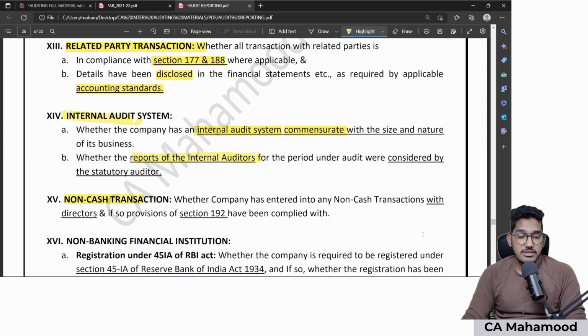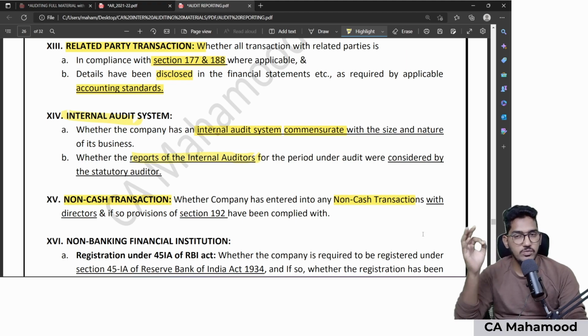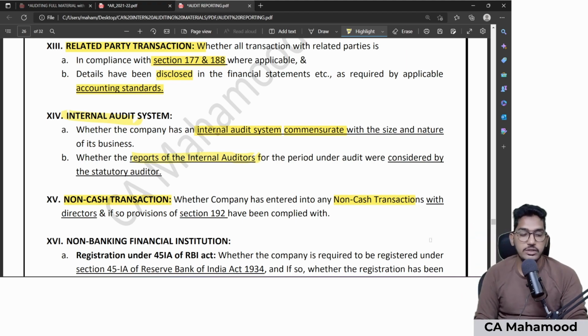And finally, non-cash transactions. Whether the company has entered into any non-cash transactions with the directors. Did the company enter into any exchange of goods and services, barter transactions? So I need to check whether the company has entered into any non-cash transactions with the directors and other related parties. If yes, whether the provisions of section 192 of the Companies Act are complied with or not. Section 192 gives some rules and regulations regarding non-cash transactions with the directors or related parties. I need to check whether section 192 has been complied with or not.